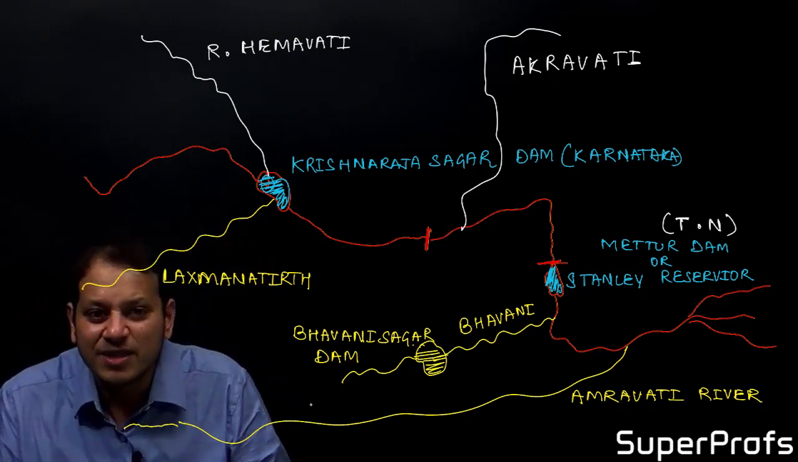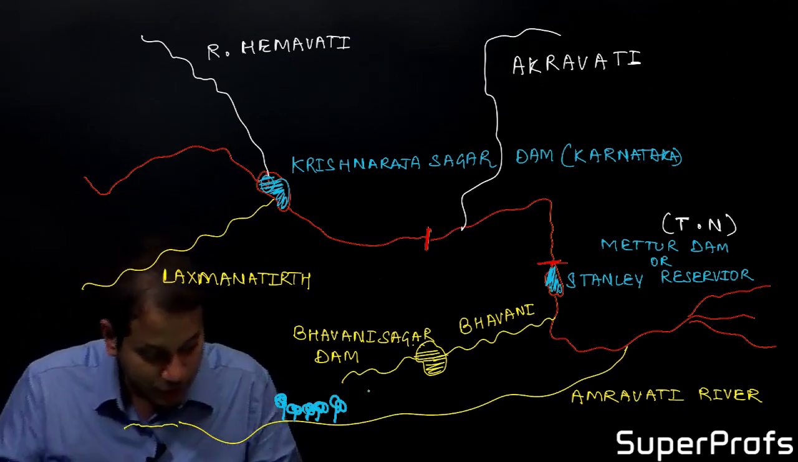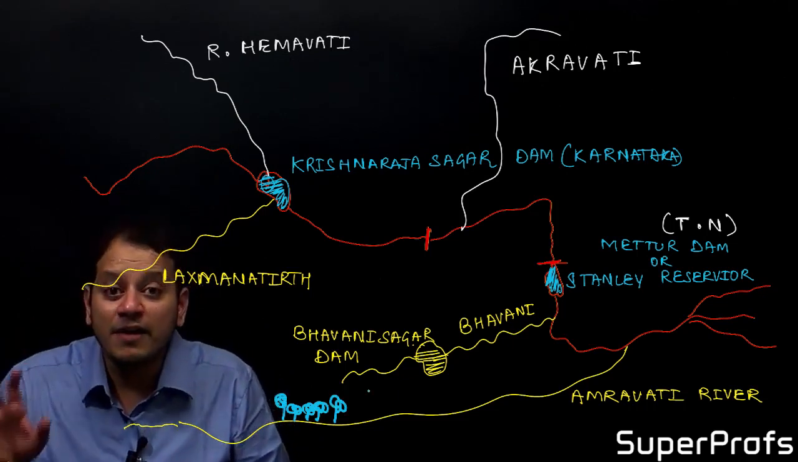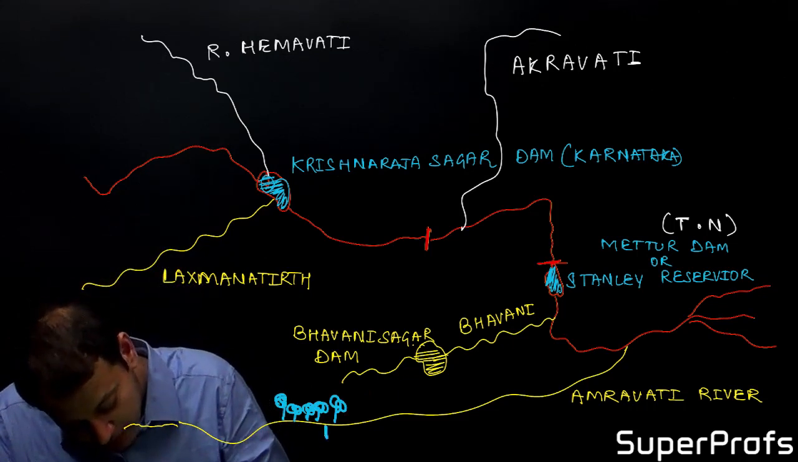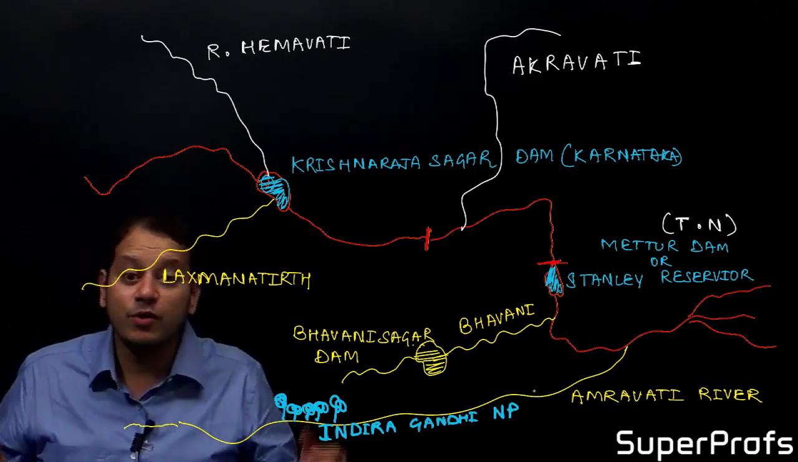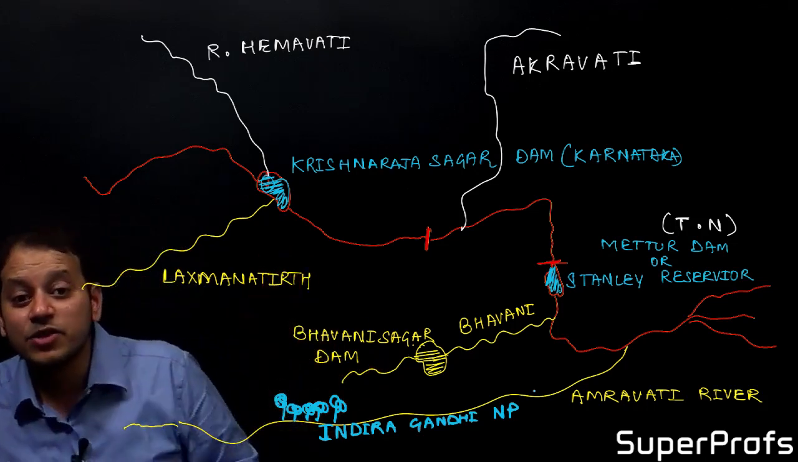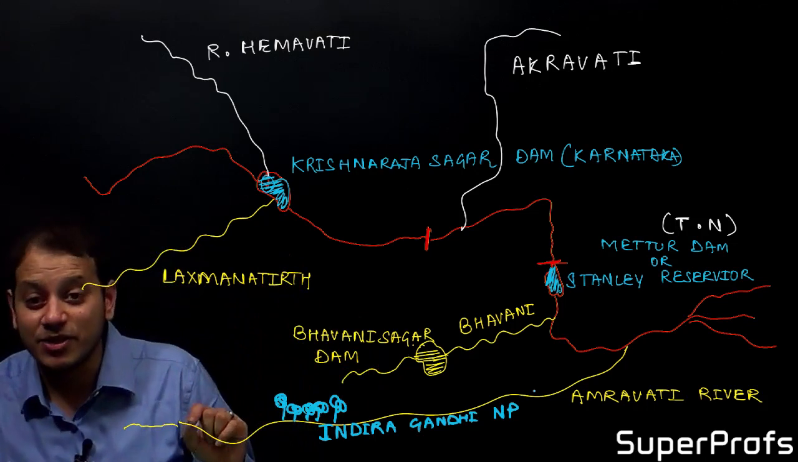The important point you should remember is that the Amravati flows through a national park. How to show a national park? I will draw trees over here. The Amravati flows through Indira Gandhi Wildlife Sanctuary or Indira Gandhi National Park. Which river flows through the Indira Gandhi National Park? It is the river Amravati.